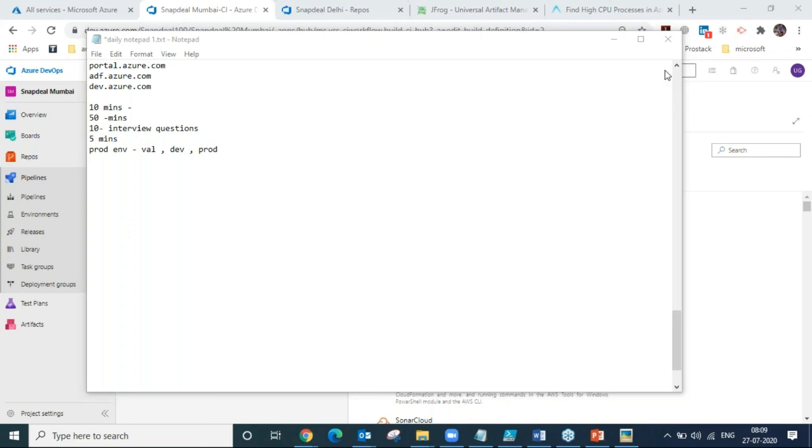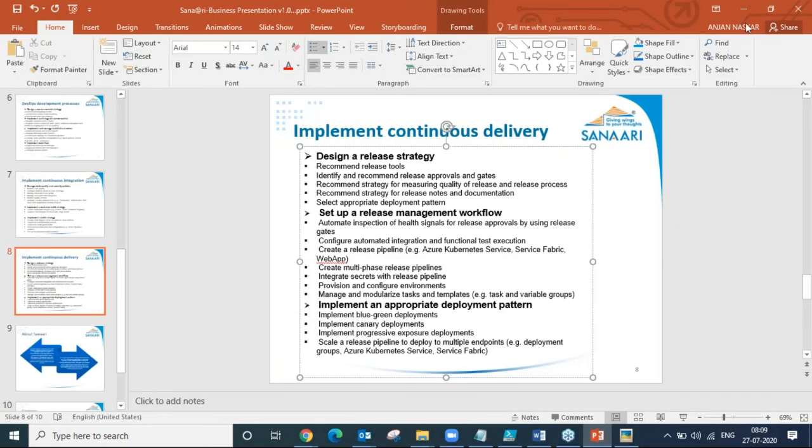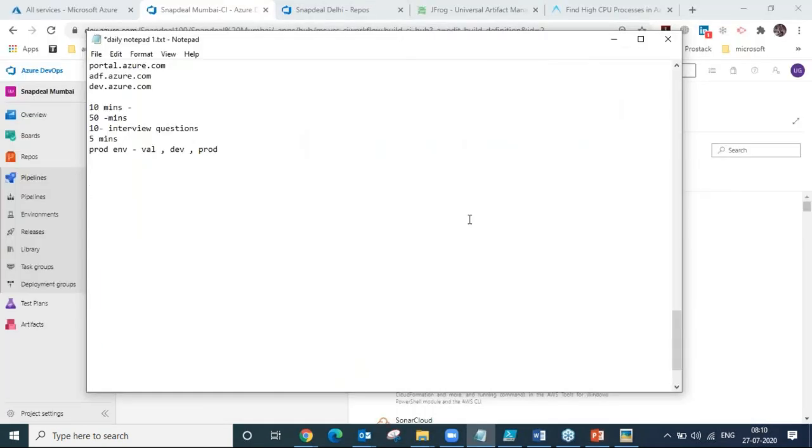Shiva, you can please share it with them. I have made that, so I will be sending it to you so you can share it with them, so that they can have a look at it. Right, sure, Shiva, definitely.